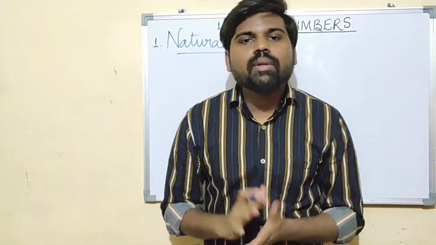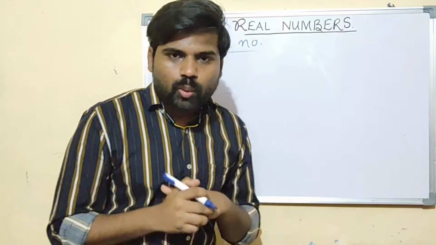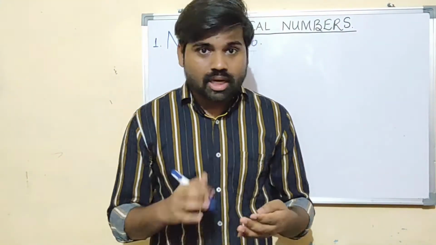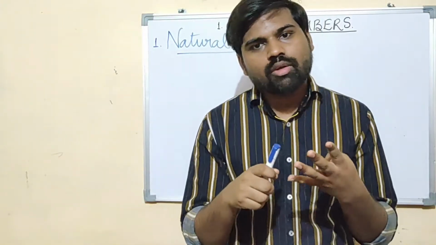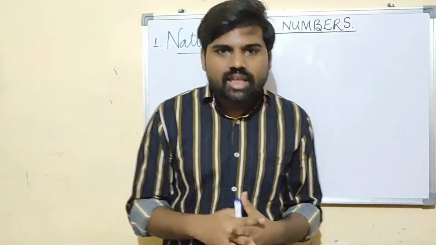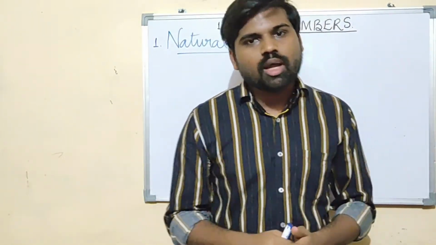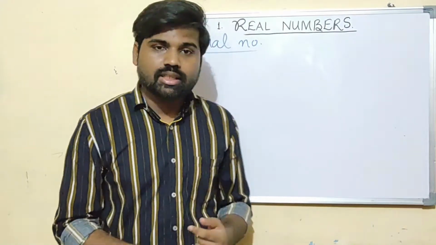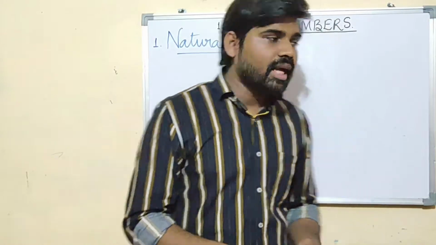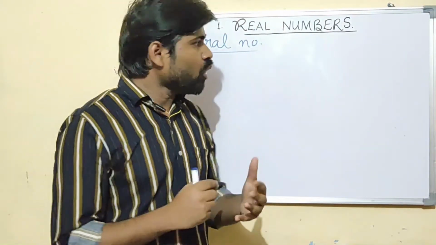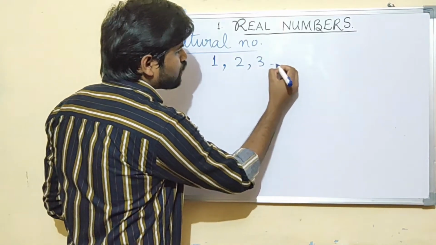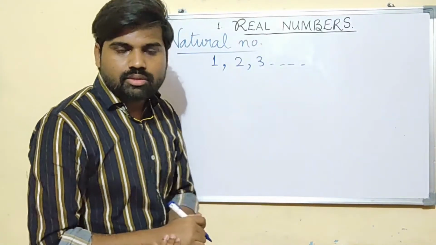To explain natural numbers, let us begin with a question: how many members are there in your family? We would start counting, right? 1, 2, 3, 4 and so on. Some of you might be laughing, wondering what type of silly question this is. You would know the number of members in your family, but the numbers you use to count them are natural numbers. So we can write that the numbers starting from 1, 2, 3 and so on are the natural numbers.